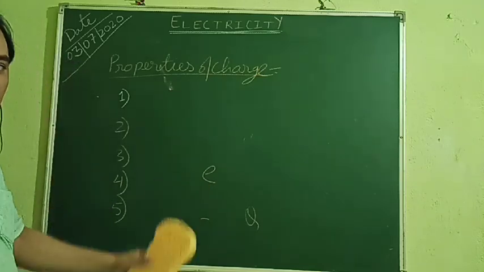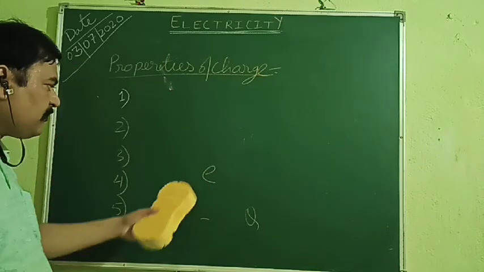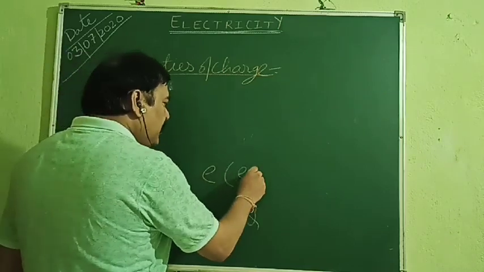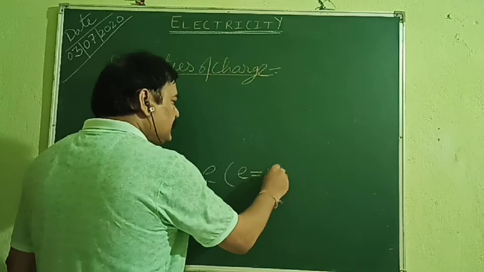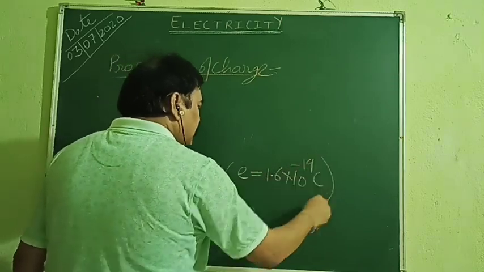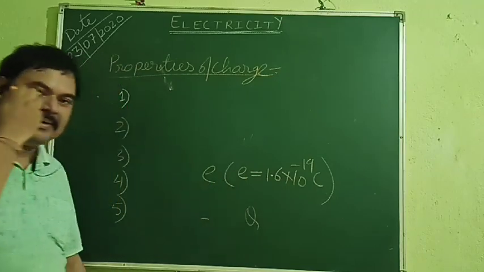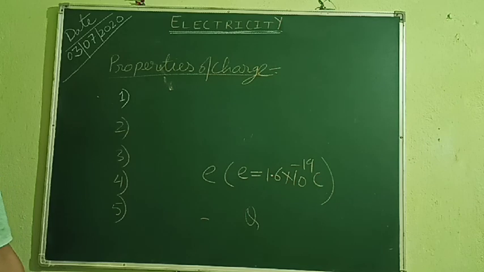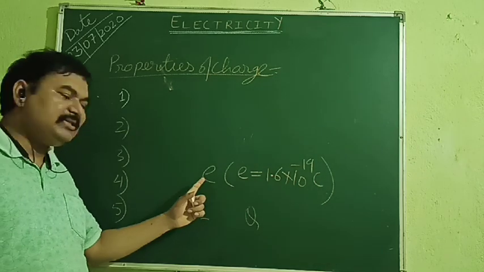Don't think that it is the electron. No, it is fundamental charge. It is the symbol for fundamental charge. And what is the value of e? In bracket you can write it is 1.6 into 10 to the power minus 19 coulomb. This value of charge we denote by e. We don't have any positive or negative sign over here. It is just the value. Okay, integral multiple of fundamental charge e.